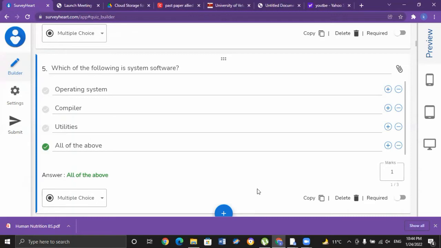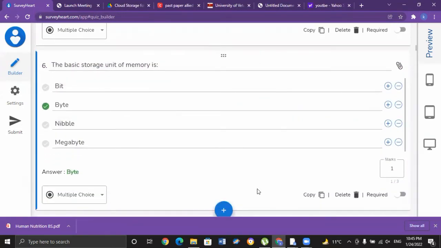A utility is also a software program that adds functionality to your computer. When we talk about an operating system, as discussed earlier, it is system software that manages computer hardware and software resources. A compiler is a computing program that translates computer code written in one programming language to another. It converts high-level language to low-level language. Conversion of languages from one language program to another is the function of compiling. So all of these are included in system software. The correct option, question number 5, is D, all of these.